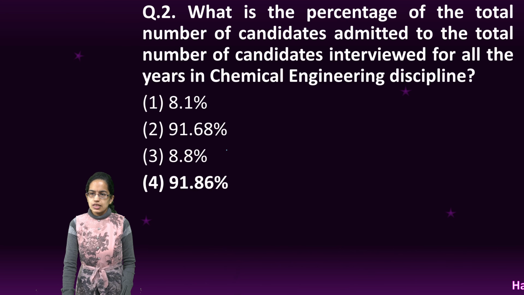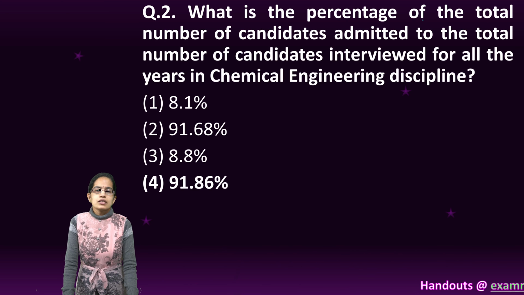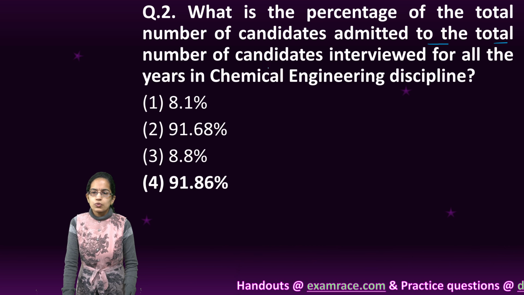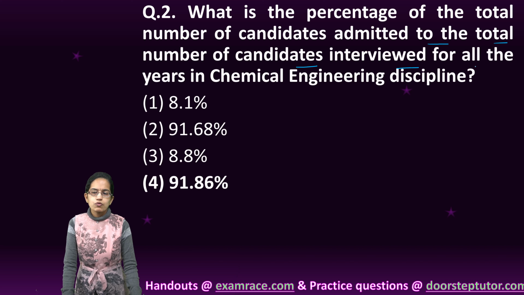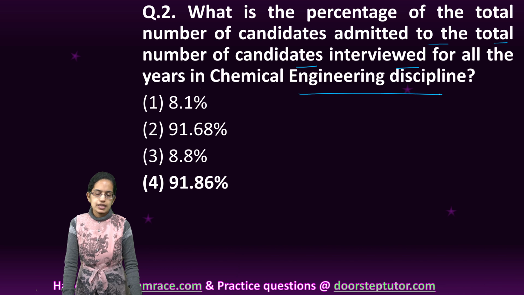The next question, again on the same table, is the percentage of the total number of candidates admitted to the total number of candidates interviewed for all the years in the chemical engineering discipline.